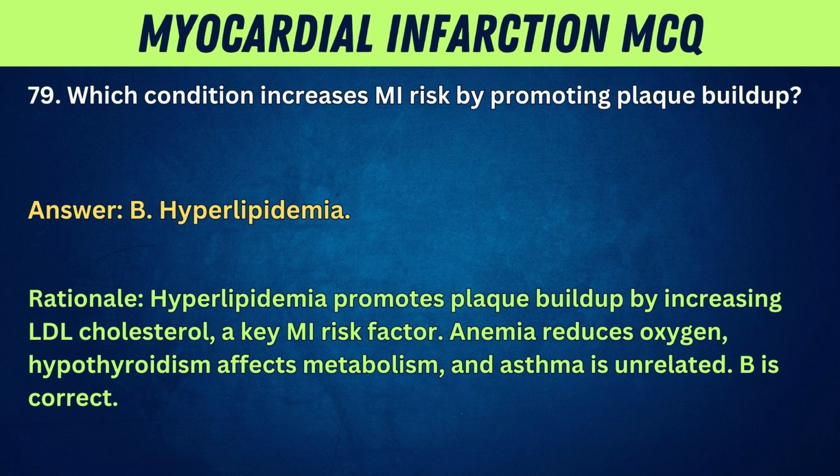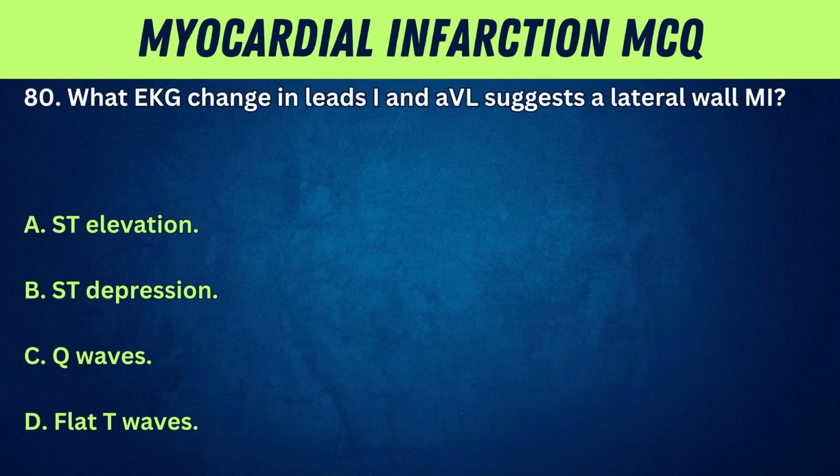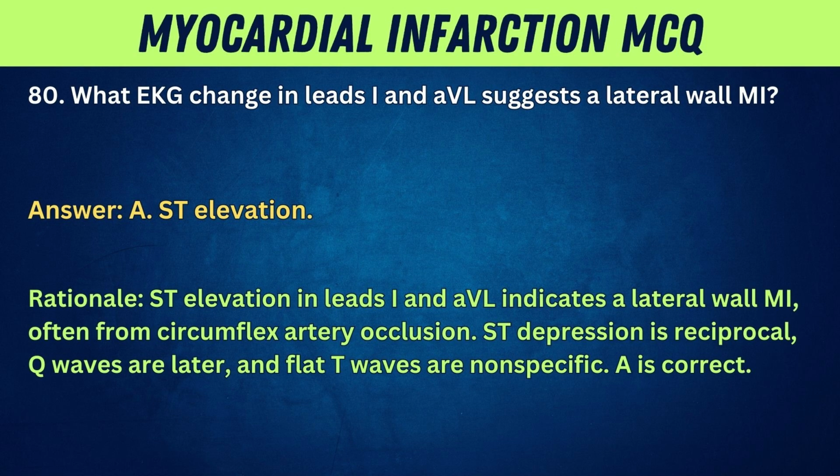B is correct. 80. What EKG change in leads I and AVL suggests a lateral wall MI? A. ST elevation. B. ST depression. C. Q waves. D. Flat T waves. Answer: A. ST elevation. Rationale: ST elevation in leads I and AVL indicates a lateral wall MI, often from circumflex artery occlusion. ST depression is reciprocal, Q waves are later, and flat T waves are nonspecific. A is correct.